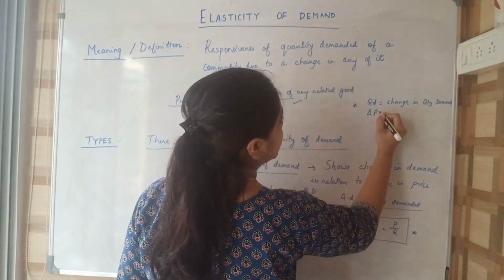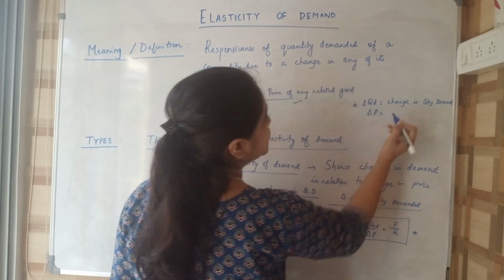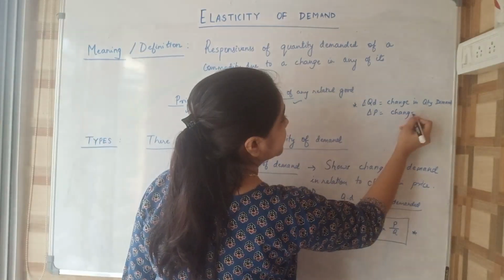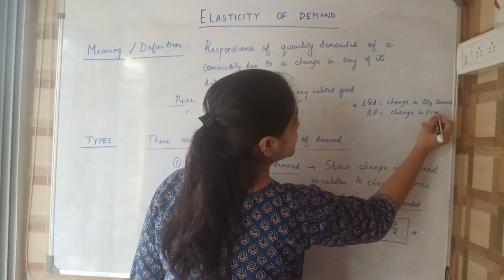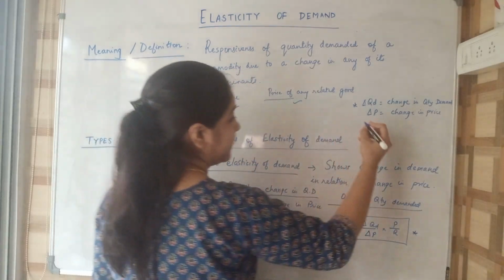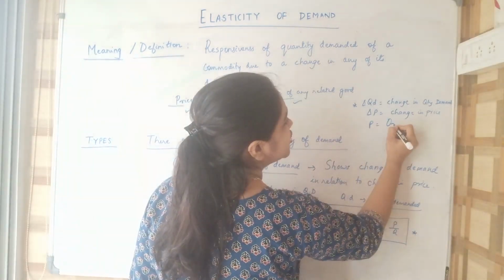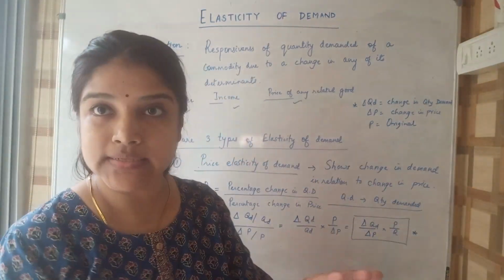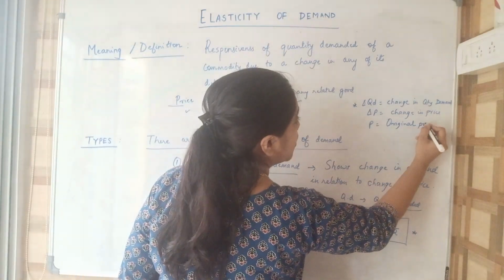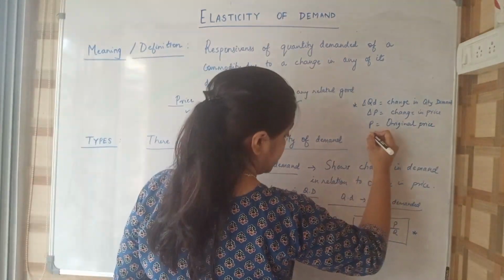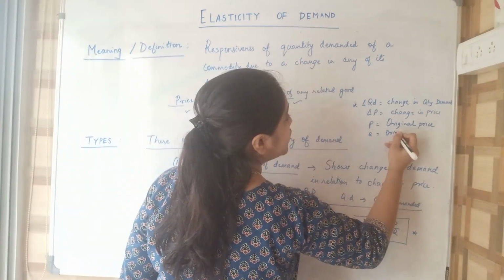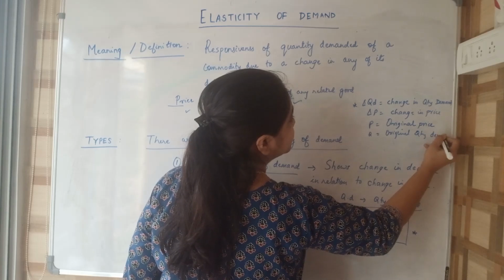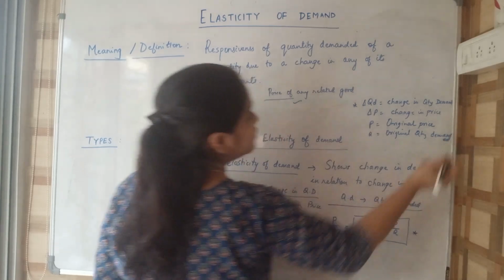Delta QD is change in quantity demanded. Delta P is change in price of the commodity. Then P is your original price. In many textbooks it is also written as initial price, so both are the same. Original price of the commodity, and Q is original quantity demanded of the commodity.